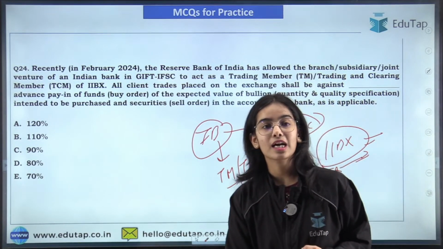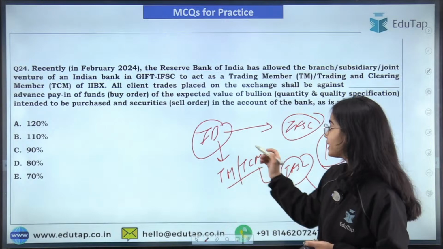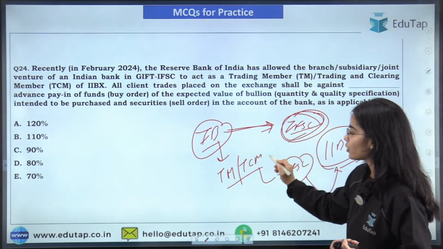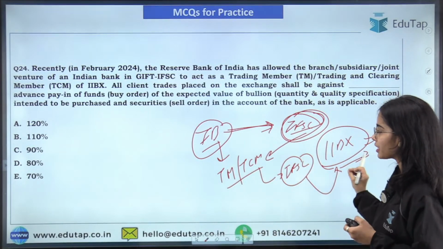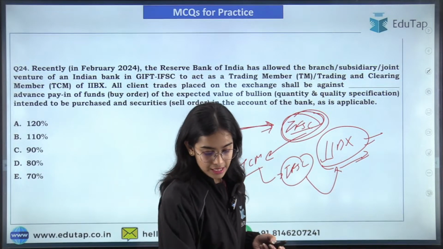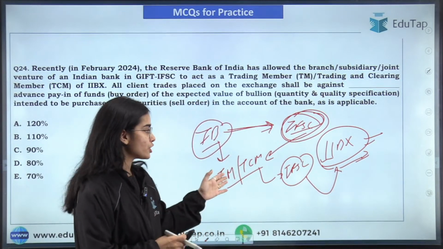So here I am getting the answer 110, that is correct. So the Indian banks that have branches in the IFSC can work as the trading member or trading cum clearing member in the IIBX, that is the India International Bullion Exchange.